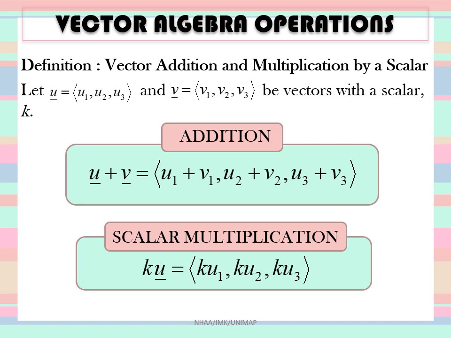If you have two vectors, for example vector u and vector v, each with three components, you can add vector u with vector v on the condition that the first component is added to the first component, the second component to the second component, and the third component to the third component.